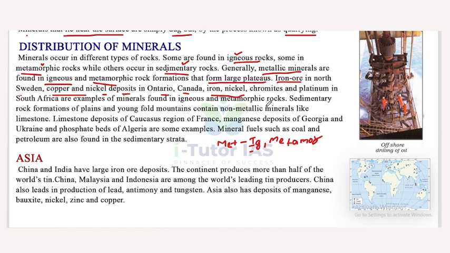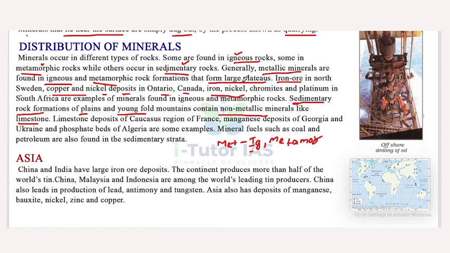Now, sedimentary rock formations of plains and young fold mountains contain non-metallic minerals, for example, limestone.